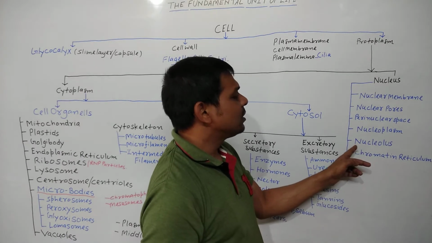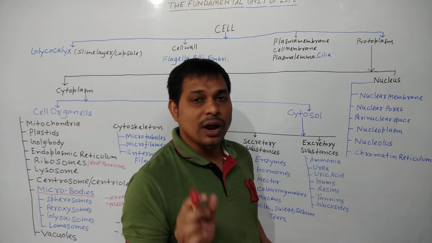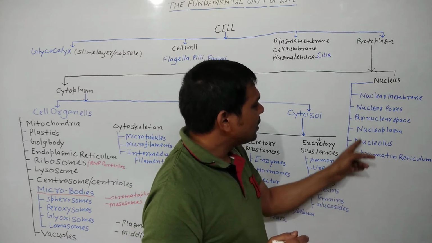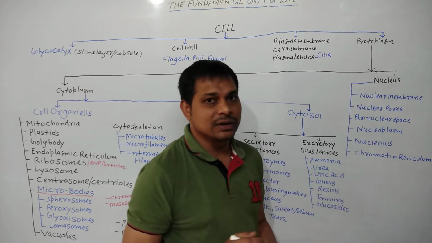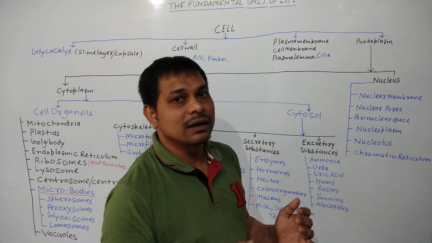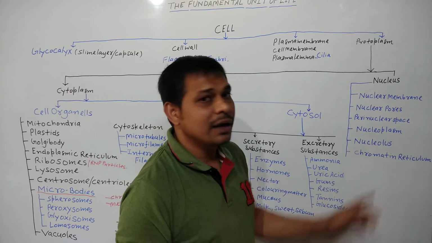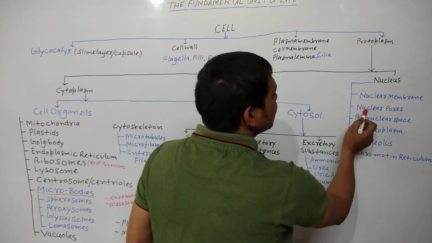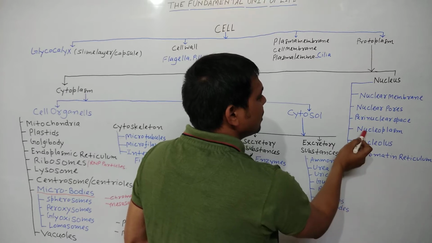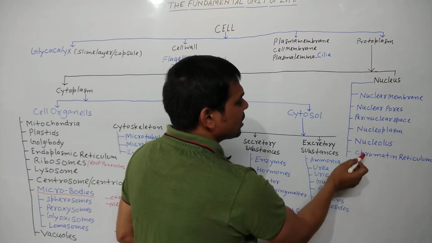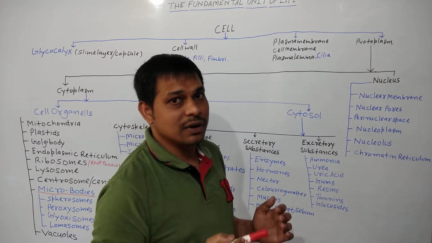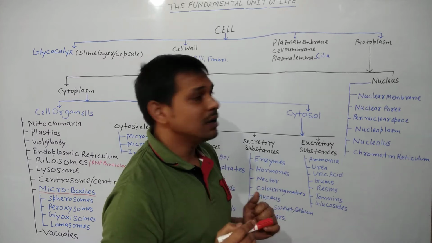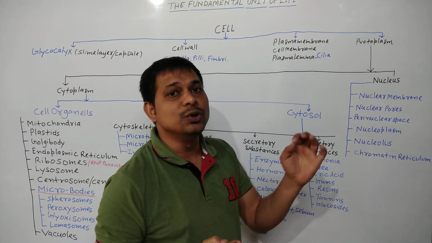In the nucleoplasm, a small dense spherical colloidal body is present, that is known as the nucleolus, and in the nucleoplasm chromatin reticulum is present, that is the highly coiled thread-like structure that we say chromatin reticulum, and also chromosome. Clear? So nuclear membrane, nuclear pore, perinuclear space, nucleoplasm, nucleolus, and chromatin reticulum or chromatin network, these are the components of a typical nucleus. Clear? And nucleus is always present in case of eukaryotic cell. Clear?